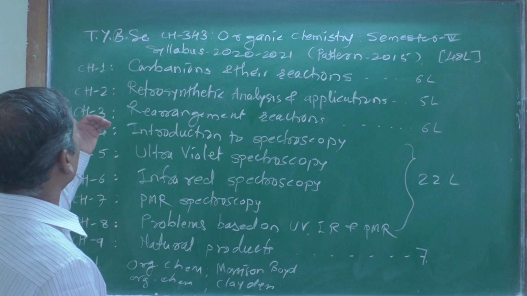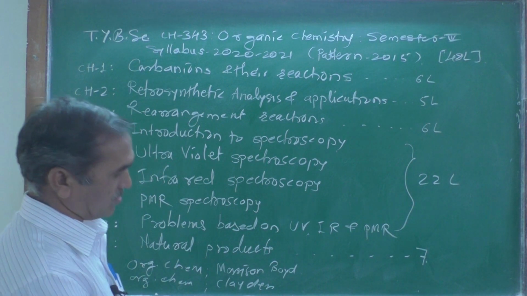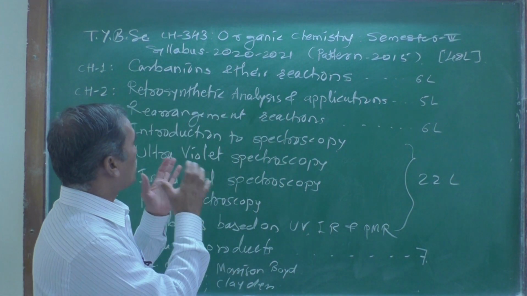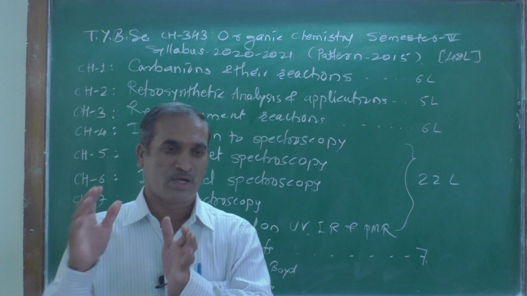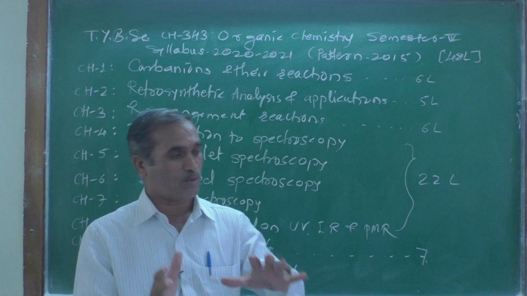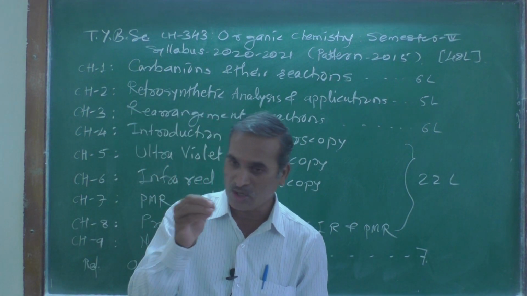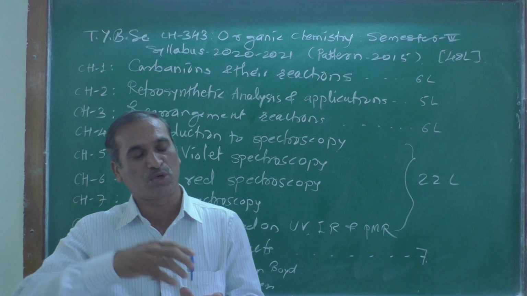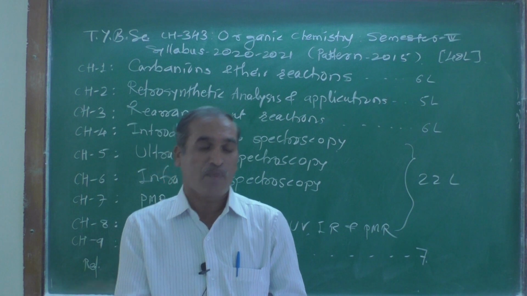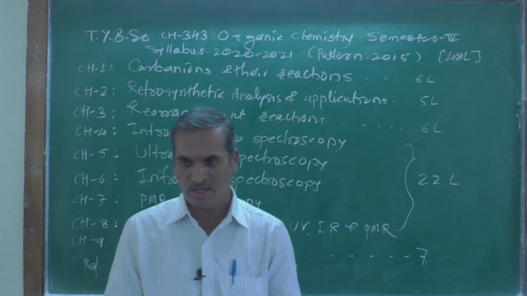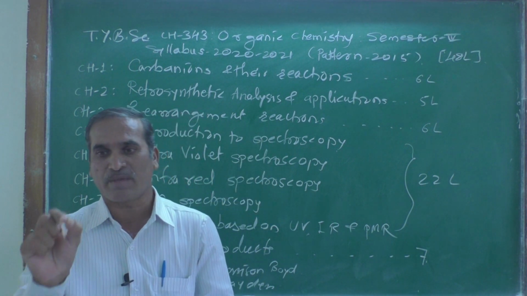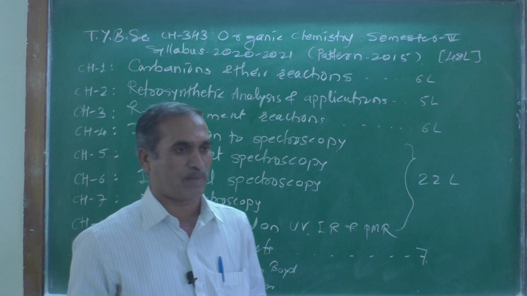and let us see our chapter-wise syllabus over here. There is Carbanion and their reactions. It requires 6 lectures. Now what do you mean by the Carbanion? You are quite familiar with carbocations till today. Carbocation means an organic species in which the carbon atom carries a positive charge. Now, vice versa, the species in which the carbon carries a negative charge are called a Carbanion.